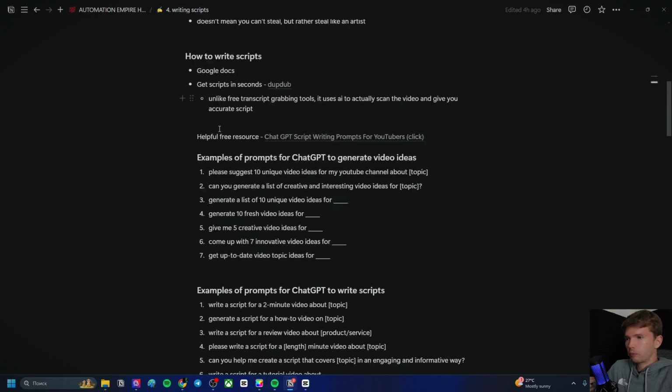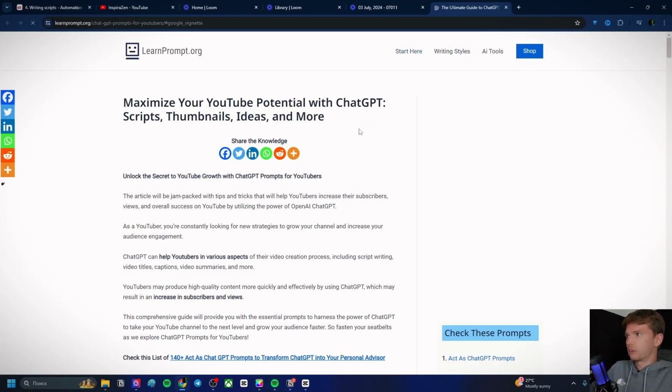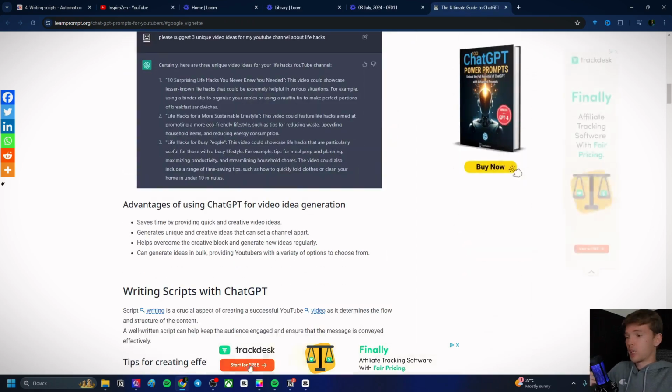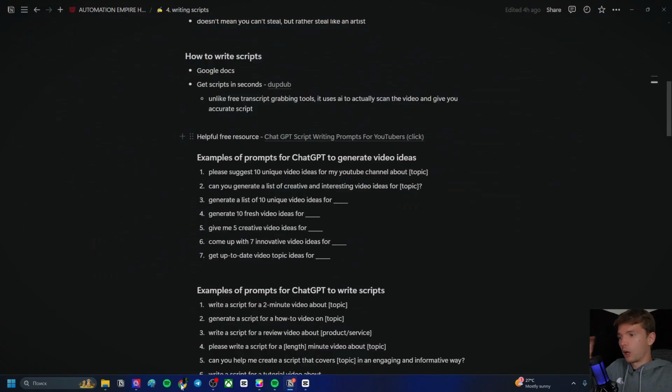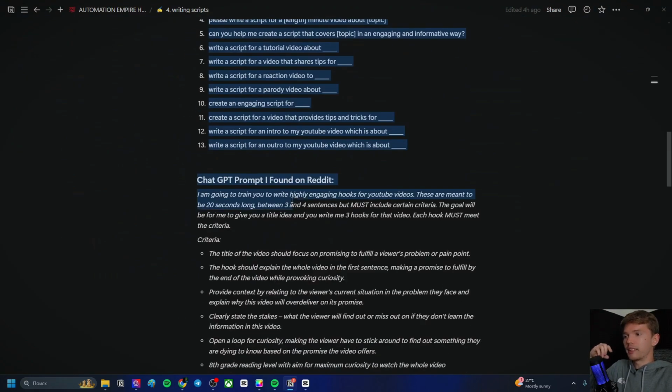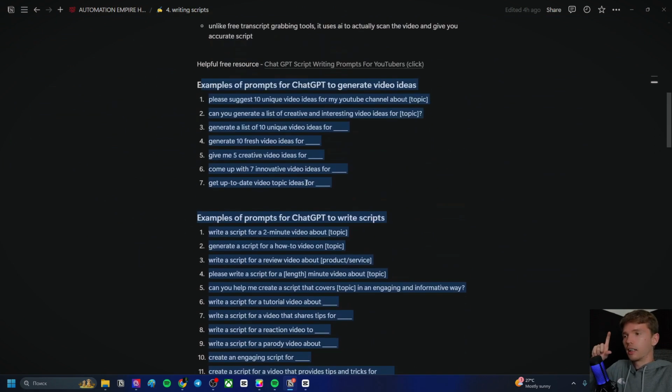Also, I found this resource when I was doing research for this lesson. Feel free to go here and read through the entire page. There's a lot of cool tips about ChatGPT prompts for writing scripts. I also pasted 2 chapters from this website into this template.